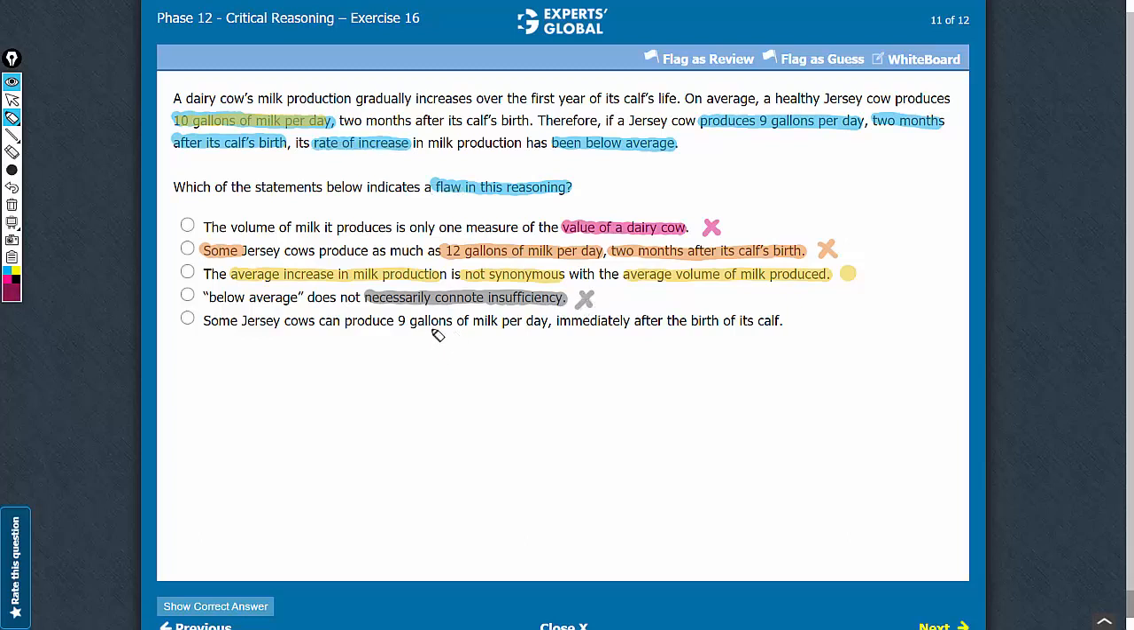Answer choice E. Some cows produce 9 gallons of milk per day immediately after the birth of its calf. The passage says that 10 gallons is the average milk production. So it is possible that some cows produce 9 gallons. Also, this answer choice talks about milk production immediately after the birth of the calf, whereas the argument is concerned with milk production 2 months after the calf's birth. Further, this answer choice simply talks about some cows and hence is limited in scope. Overall, this answer choice does not indicate the flaw in the argument. So let's eliminate this answer choice. C is the correct answer choice.